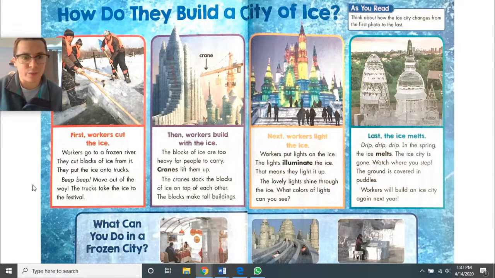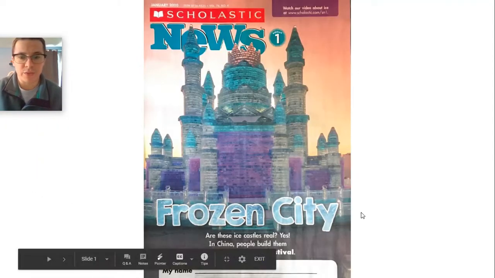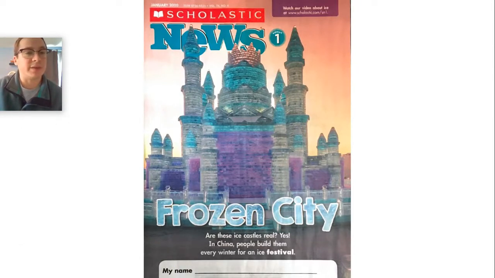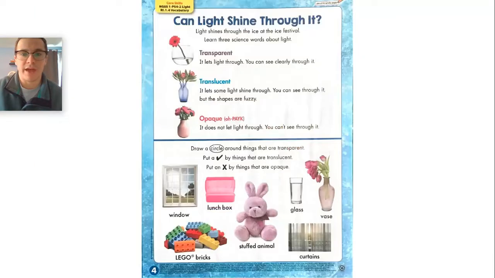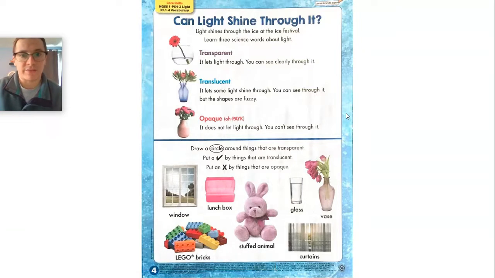That relates to what we saw on the front, where it says Frozen City. So this article is probably going to be teaching us about that. On the back, we see the definitions of these words that we'll get to later on. So this is probably a glossary back here.